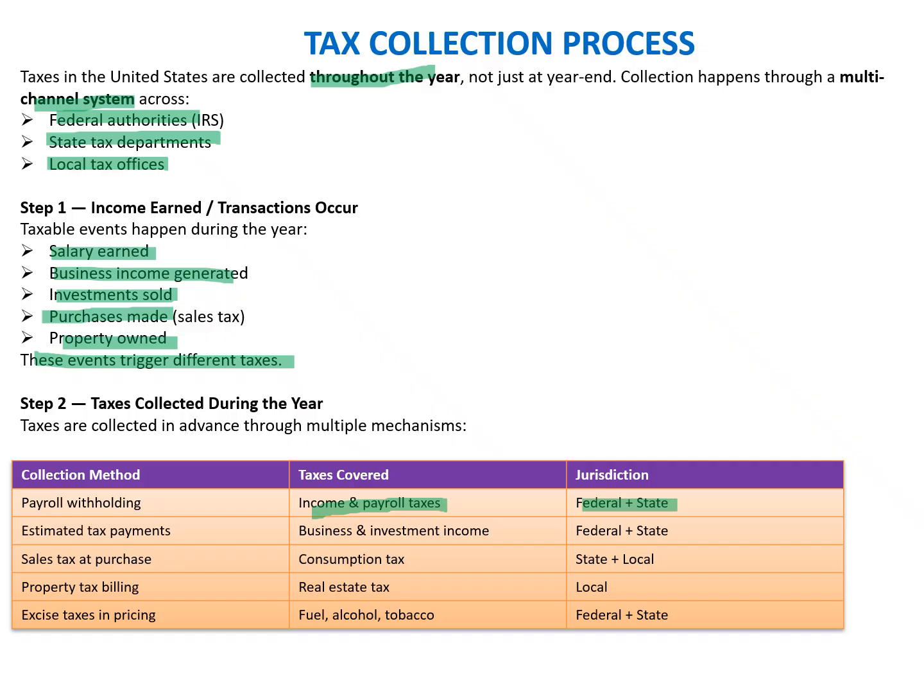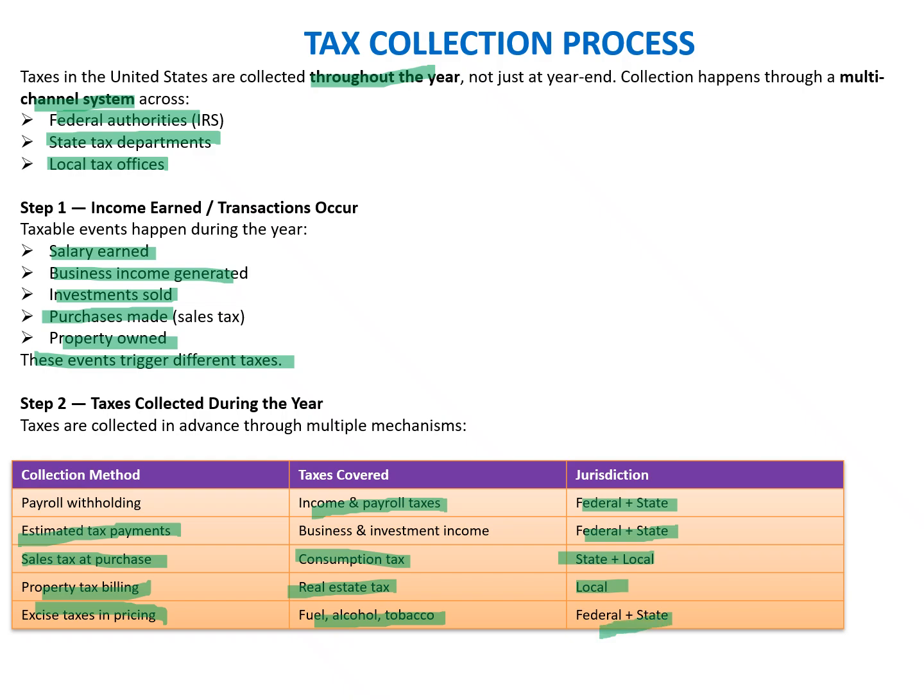Likewise, collection method, if it is estimated tax payment, the taxes covered under this collection method are business and investment income taxes, which is applicable to the state and the federal system. If it is a sales tax purchase, this is a consumption tax collected for the state and the local taxes. Collection method is the property tax billing, which is being done for the real estate tax, and it is applicable for the local jurisdiction. Excise taxes in the pricing are being covered for fuel, alcohol, and tobacco, and are administered at the federal plus state level.